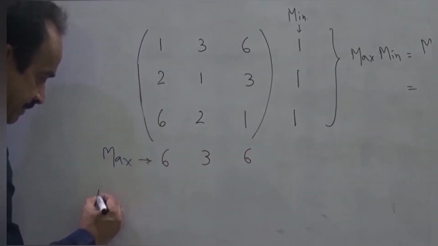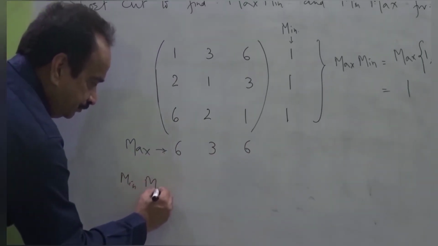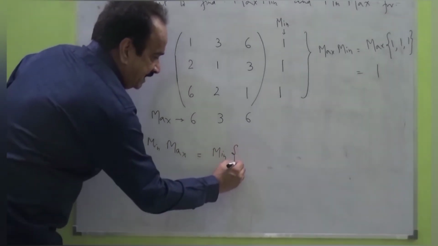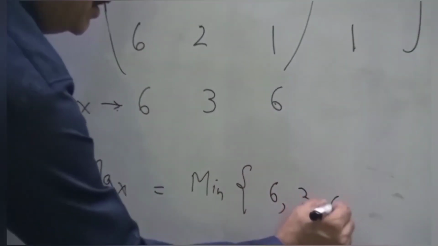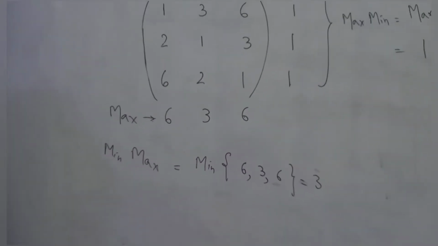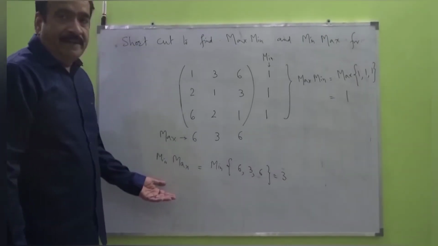And then min max will be equal to the minimum of these maxima, that is 6, 3 and 6, which is equal to 3. So in this way we can compute max min and min max straight away from the matrix only.